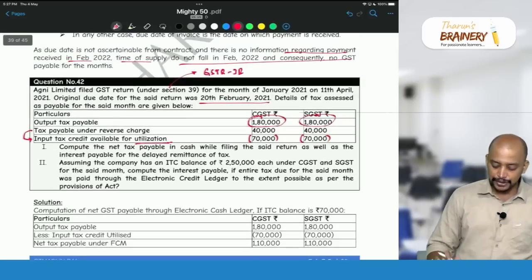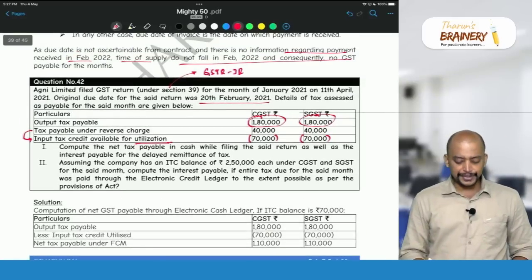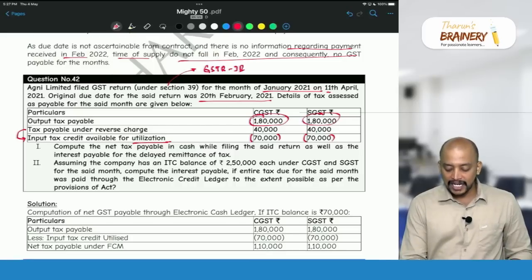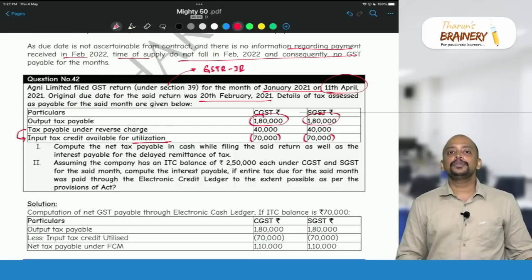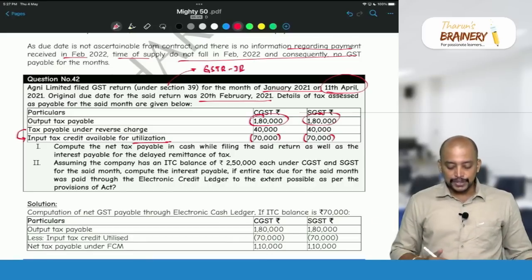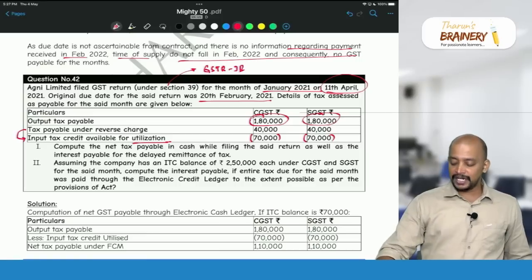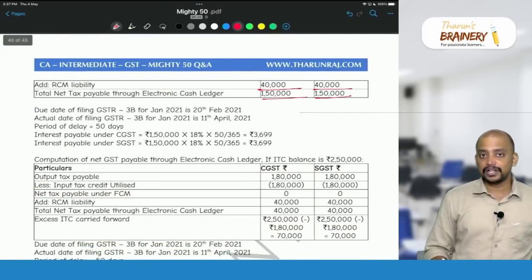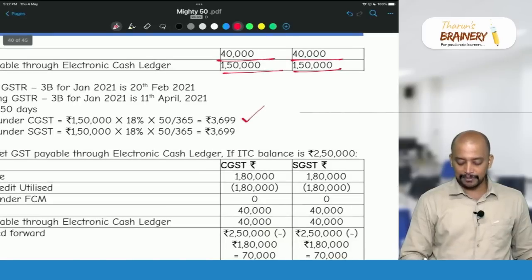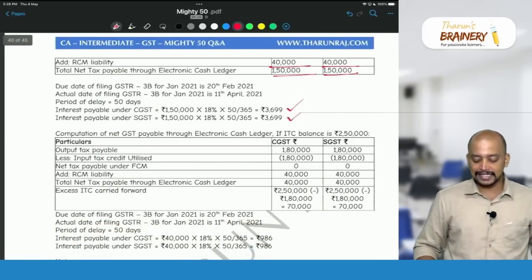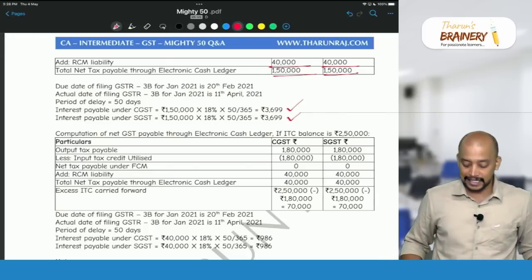So this pertains to which period? January. January they should have paid by 20th February, but they are filing on 11th April. So interest will be computed only on the net liability when there is delay in filing GSTR 3B. So what is the delay period? From 20th February, in February 8 days and March 31 days and April 11 days, that will be 50 days. So therefore 1,50,000 into 18% into 50 divided by 365. So 3,699 will be taken as the interest payable under CGST Act and SGST Act.